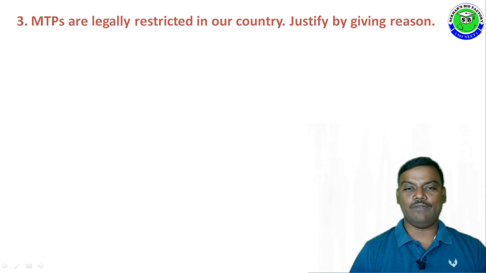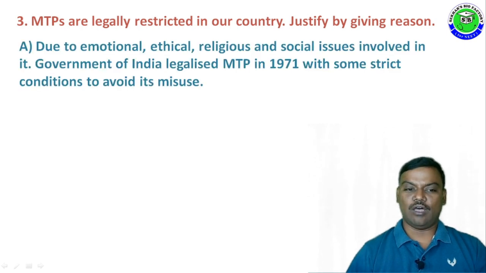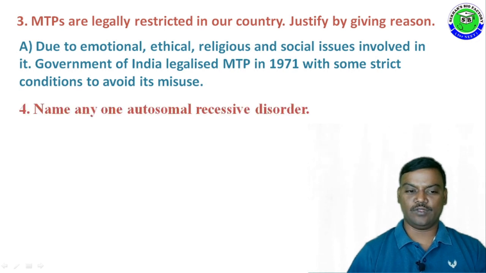Justify by giving reason. The answer is, due to emotional, ethical, religious and social issues involved in it, the Government of India legalized MTP in 1971 with some strict conditions to avoid its misuse. Question number 4. Name any one autosomal recessive disorder.